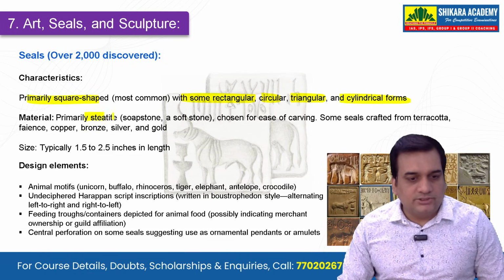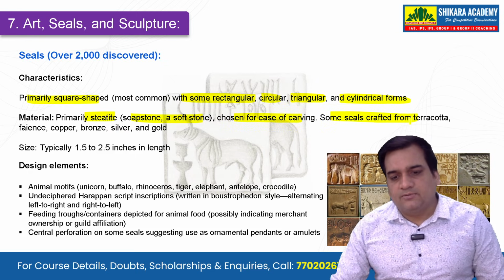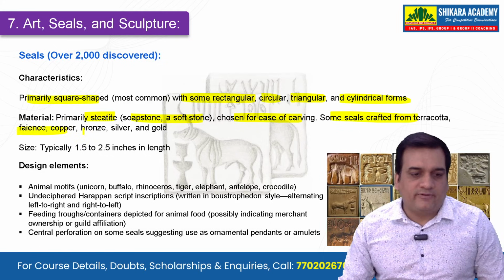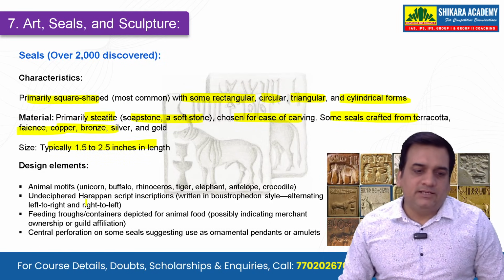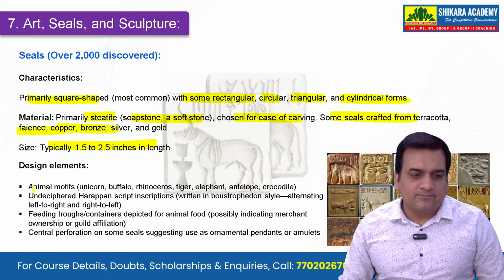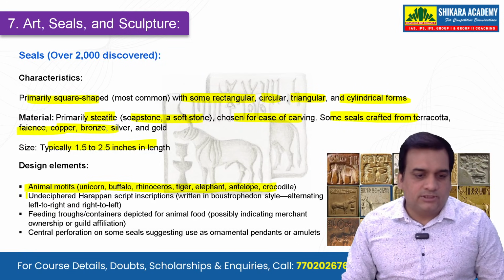What material was used? Steatite normally, because it was a soft stone chosen for ease of carving. Some seals were also crafted from terracotta, faience, copper, bronze, silver, and gold. Size was typically 1.5 to 2.5 inches. Animal motifs like unicorn, buffalo, rhino, tiger, elephant, all this was there.